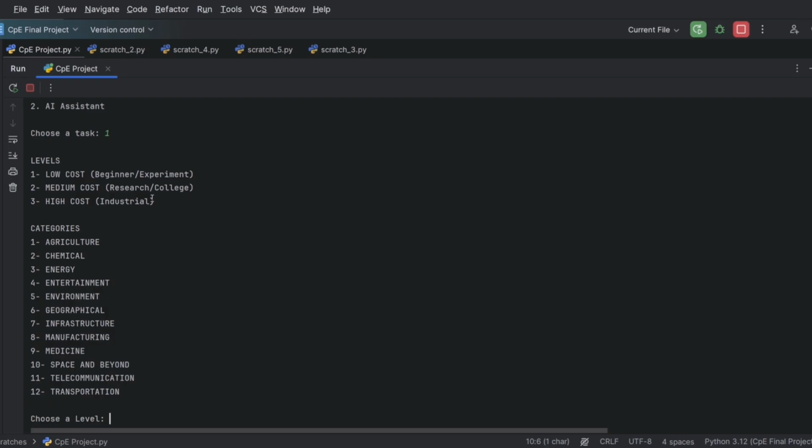There are two things that will pop up, either levels or categories. Now, for levels we have low cost, medium cost, and high cost, and for categories we have from agriculture up to transportation. Now, let's choose low cost of, let's say, chemical.